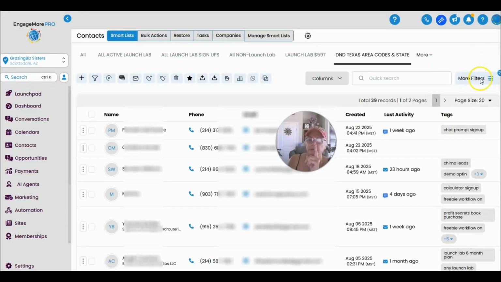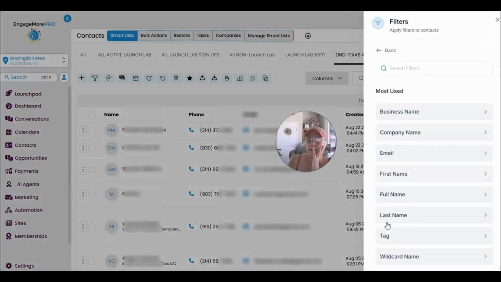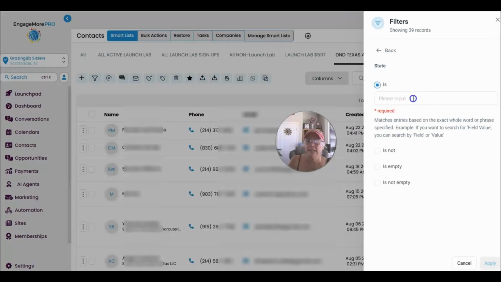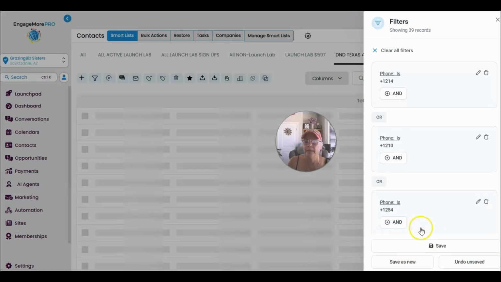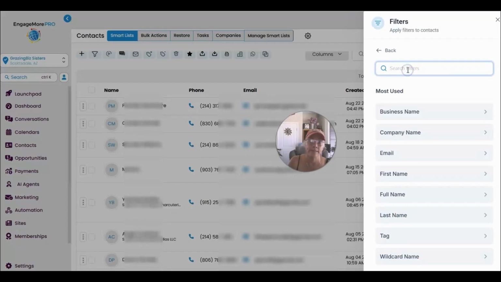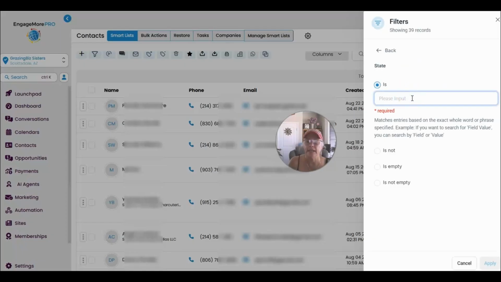The other thing you could do, and I don't collect addresses in mine, but it wouldn't hurt, I guess, is add one more filter to this. Let me see if I can put in state is Texas. I guess it depends on how you have it in your system. You might want to type in Texas like that and do it again, and do TX. I might do that just to play it safe, because it depends on how the info is coming into your account. So let's play that safe and put in TX.